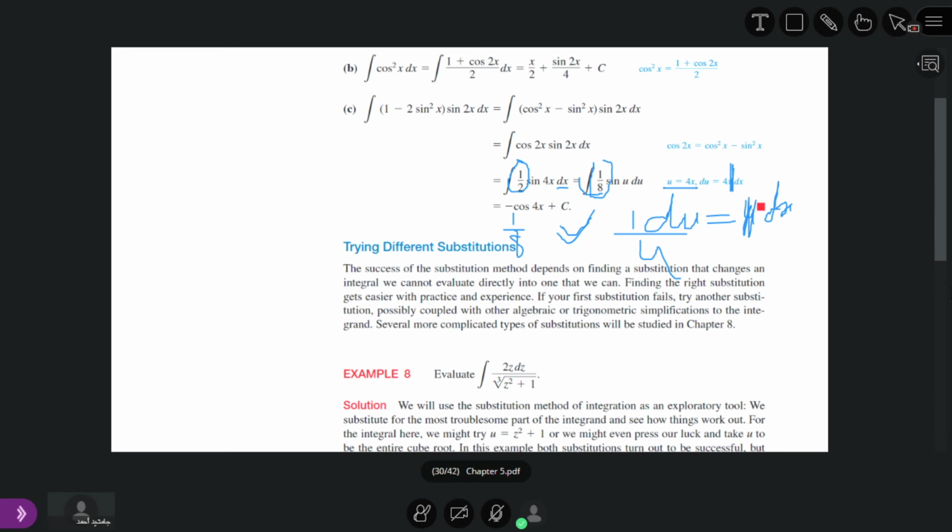Okay, so what is the antiderivative of sine u? It is equal to minus cosine u. So minus 1 over 8 is outside, minus 1 over 8 cosine u. What is u? u is equal to 4x plus some constant. These examples and questions are included in our syllabus. Now we move to the exercise.